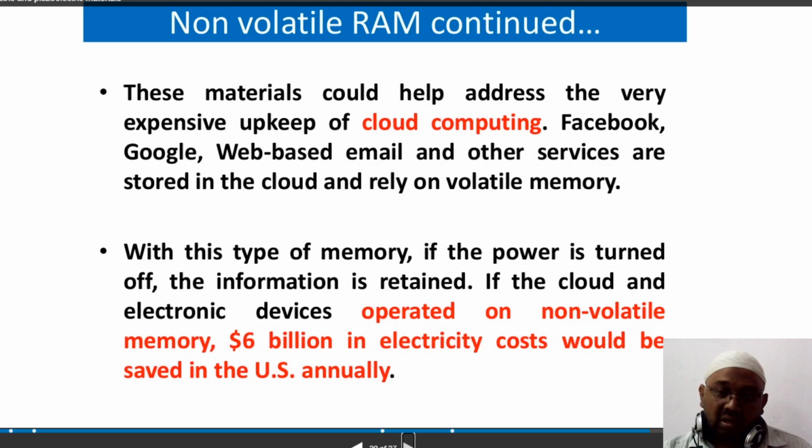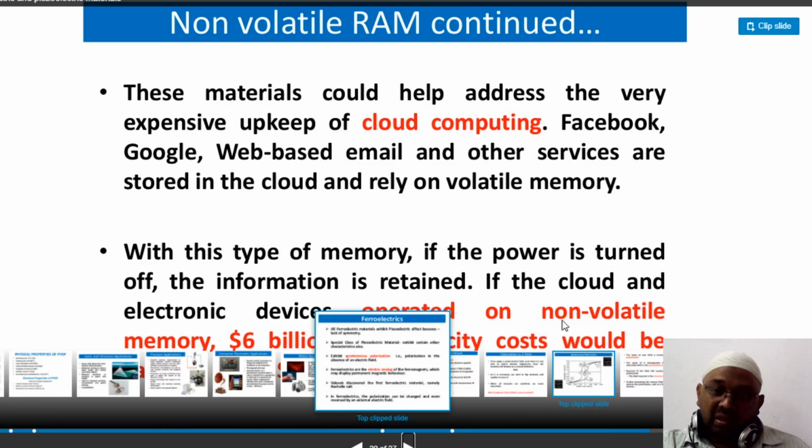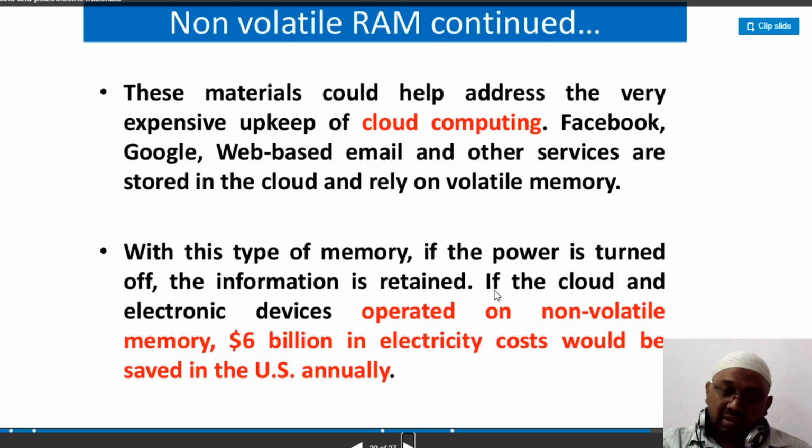By using it, the information which you stored before the power was switched off will remain in the same way when the power is on again. Now, taking an example for the US, it can save some $6 billion in electricity costs, right? So we do not need to use electricity.